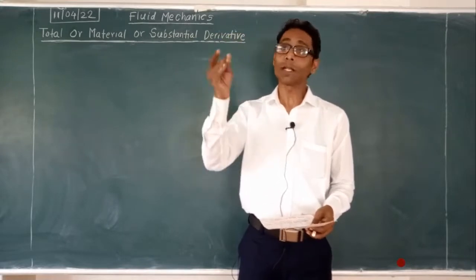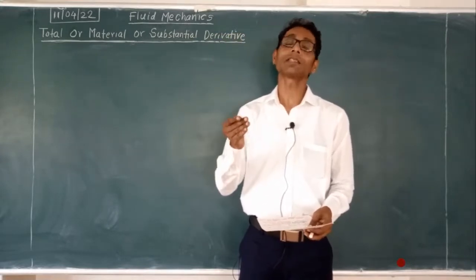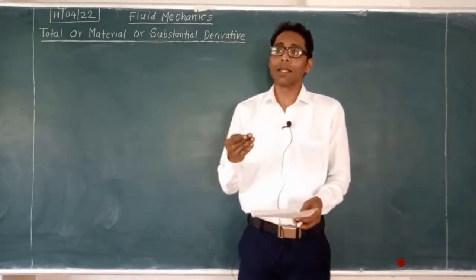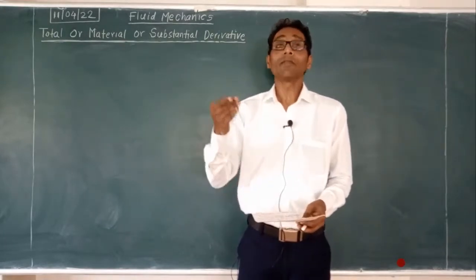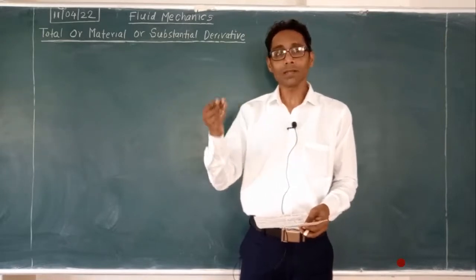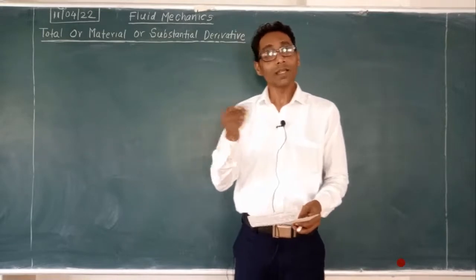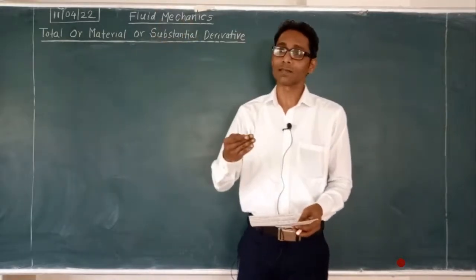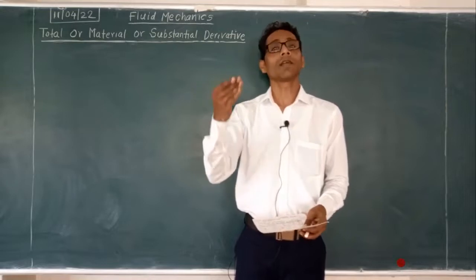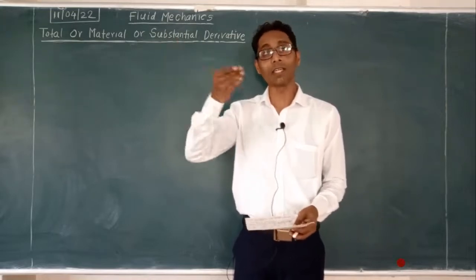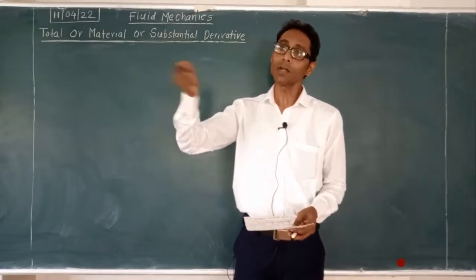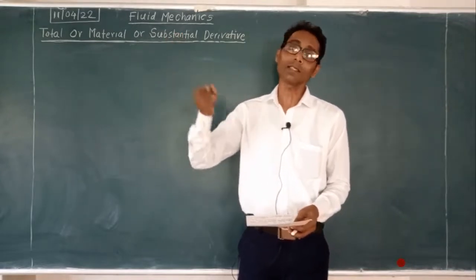So there will be du upon dx, that is the change in velocity u in the x direction. dv upon dx is the change in velocity v in the x direction. dw upon dz is the change in velocity w with respect to direction z.